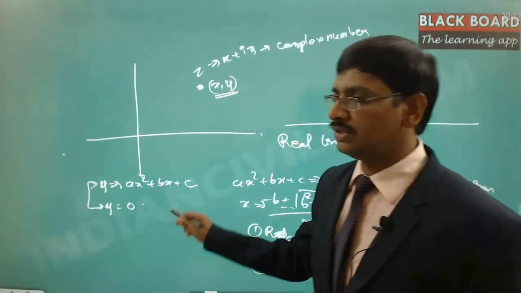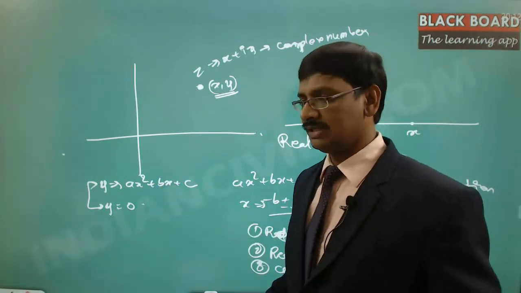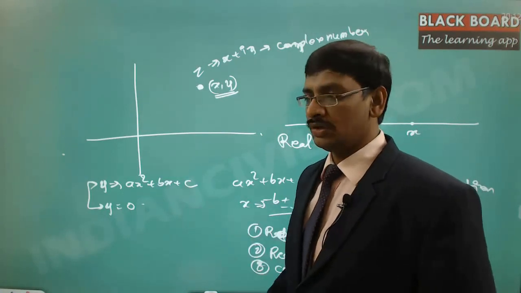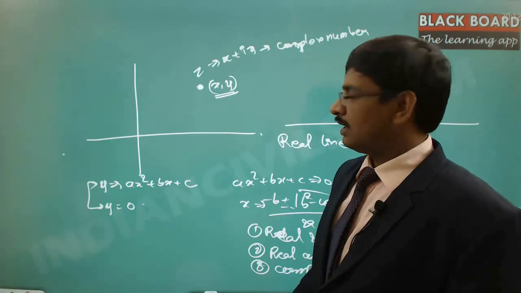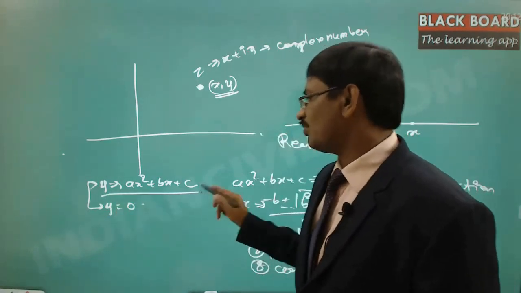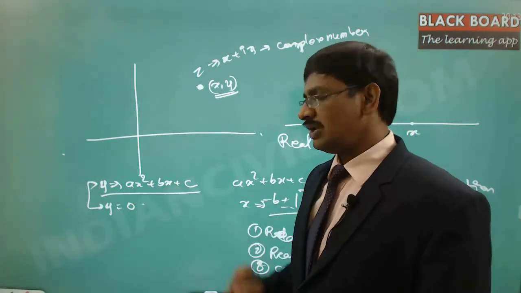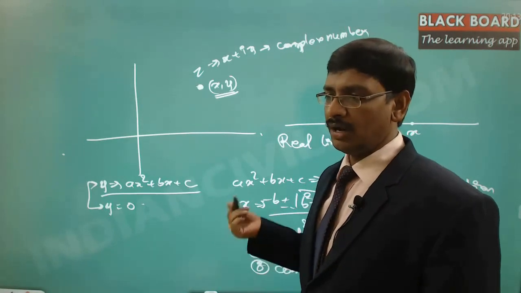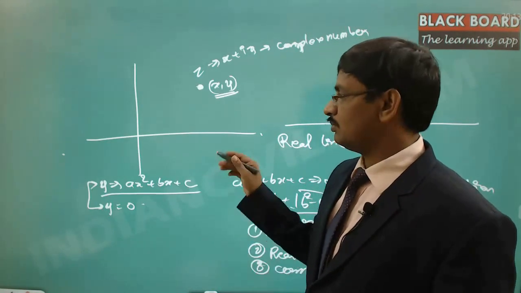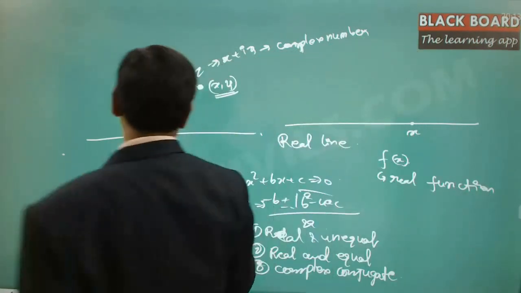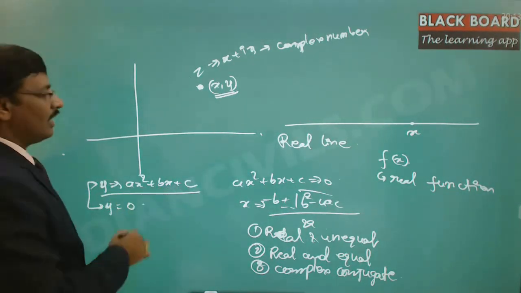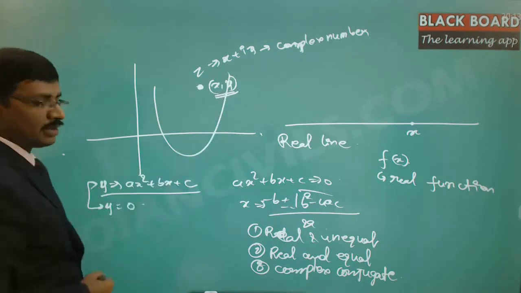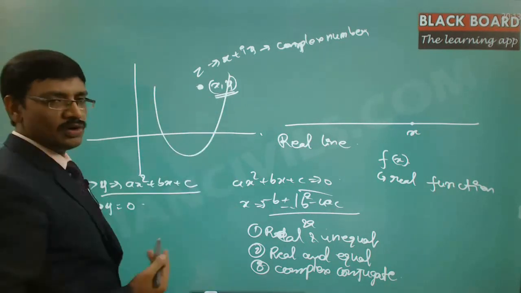So y is equal to 0 and y is equal to ax square plus bx plus c, and these are actually two different curves where we wanted to find out the intersection of these two. Now if you notice, this is always a parabola. Depending upon the value of a, it may be an upward parabola or a downward parabola. So y is equal to ax square plus bx plus c can be of this kind of parabola or maybe of the downward parabola.